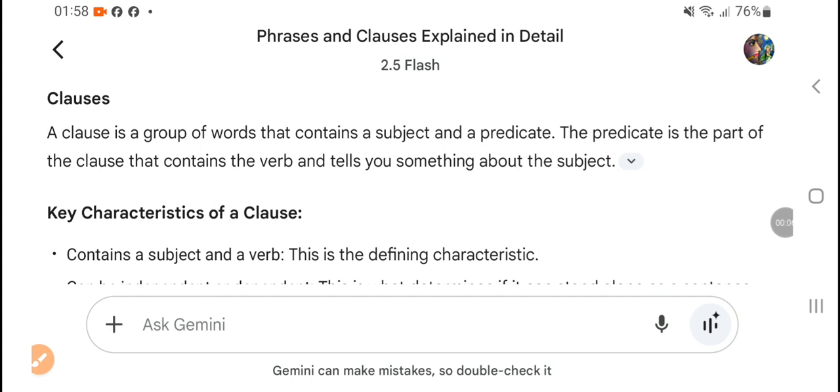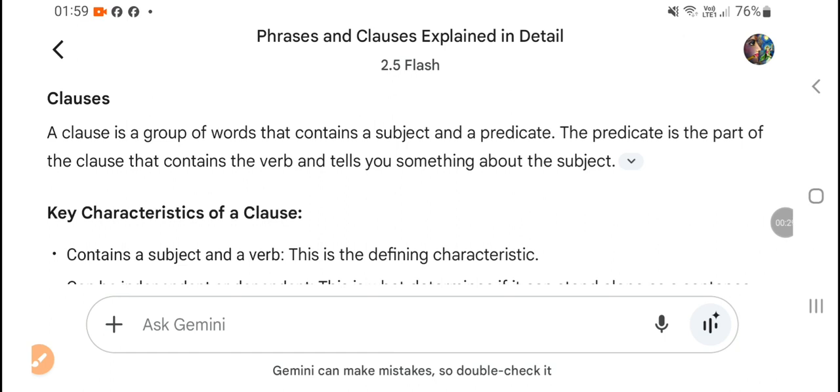This is the remaining part of the difference between phrases and clauses. Phrases I have already covered, and now I am going to discuss clauses. As I told you, phrases, clauses and sentences are groups of words.